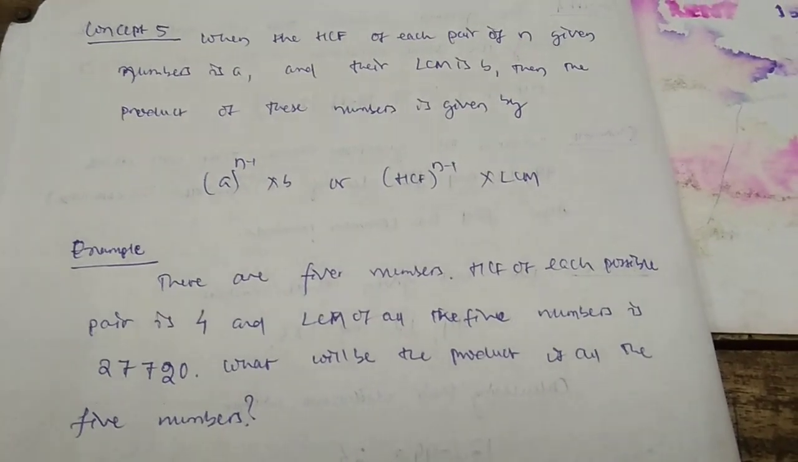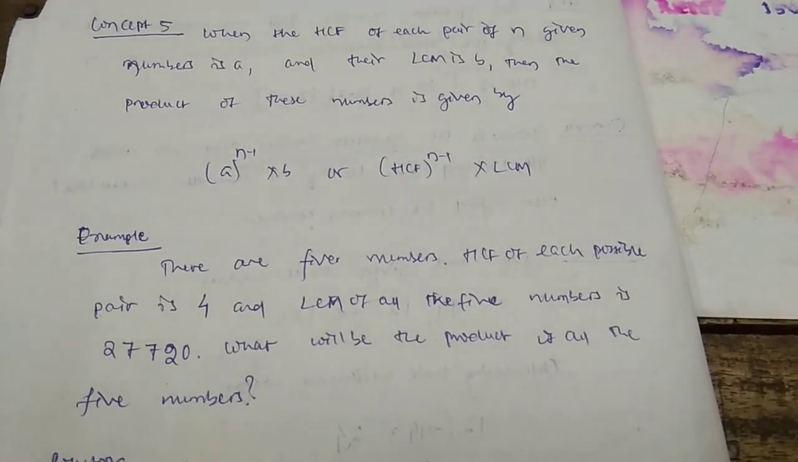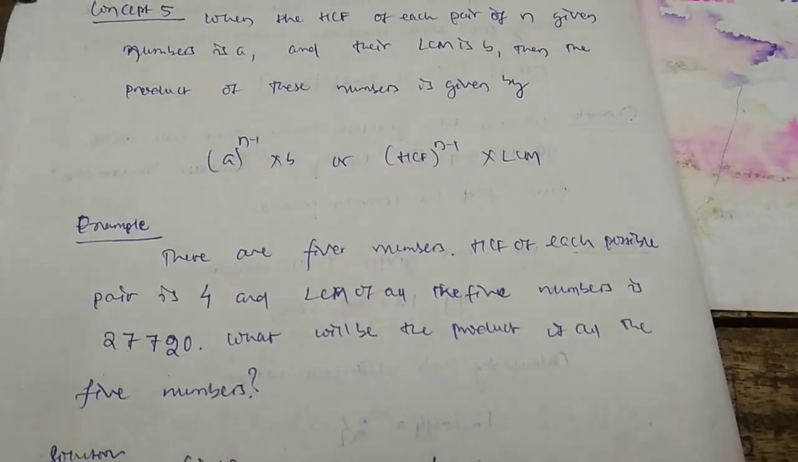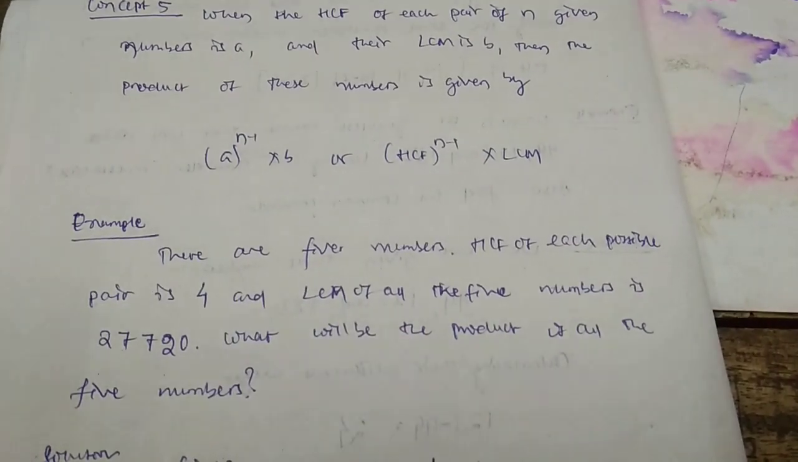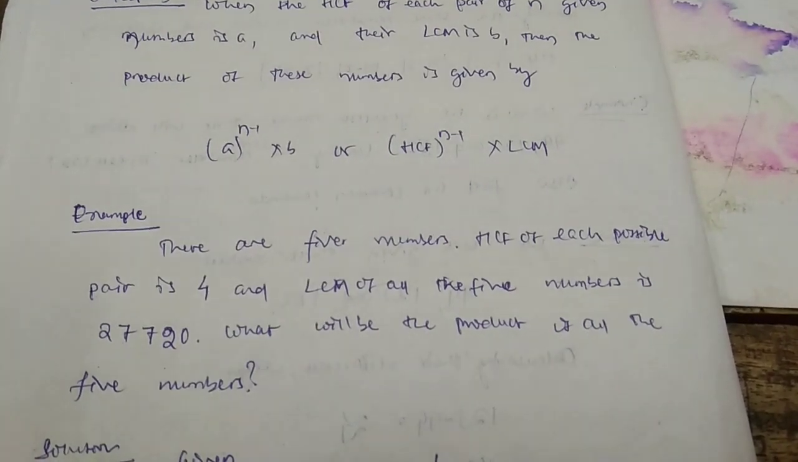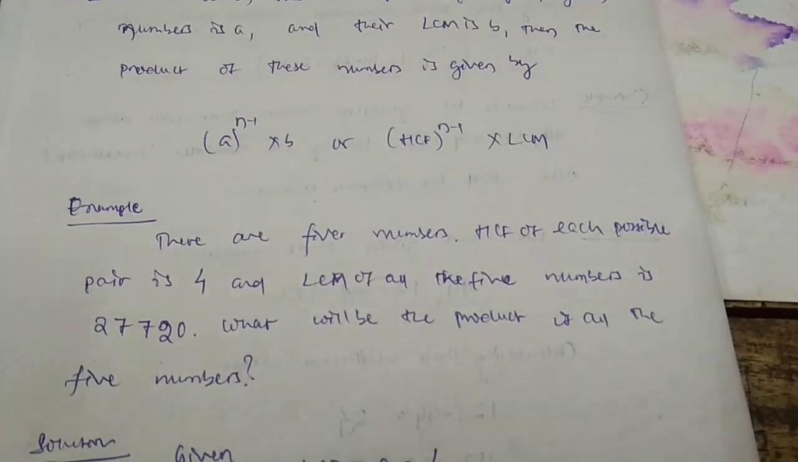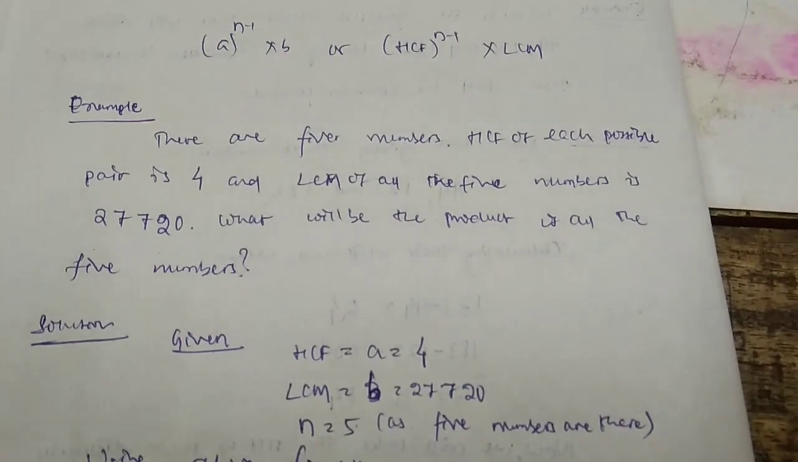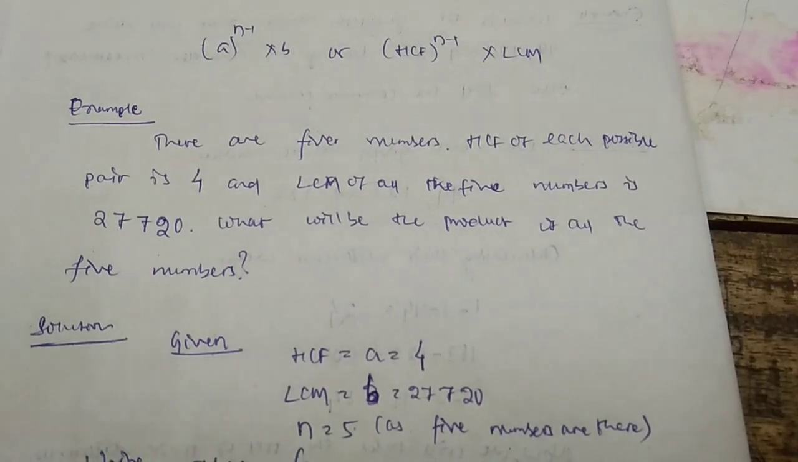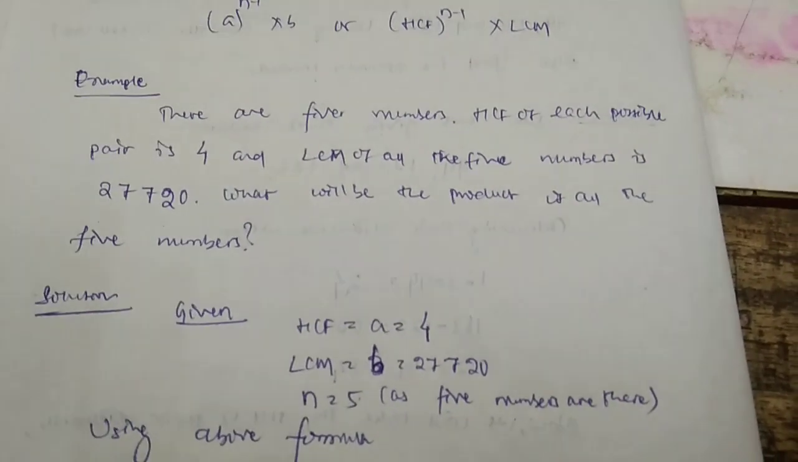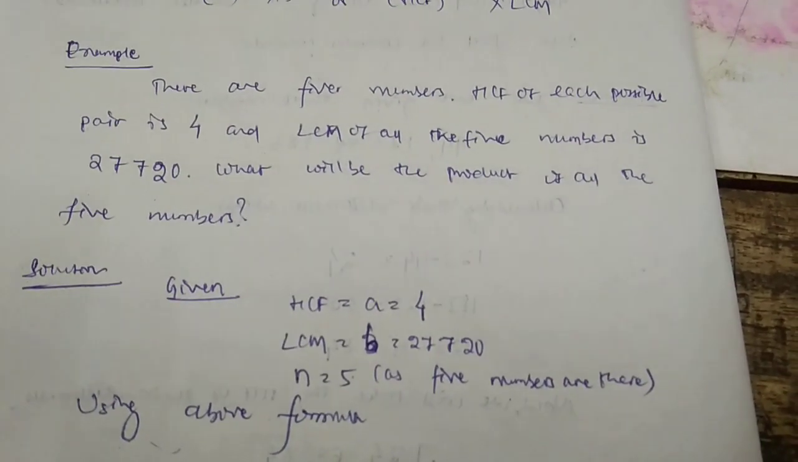Concept number 6. When the HCF of each pair of n given numbers is A and their LCM is B, then the product of these numbers is given by A power n minus 1 into B, or HCF power n minus 1 into LCM, where n is the number of given numbers. That is how many numbers are given to us.